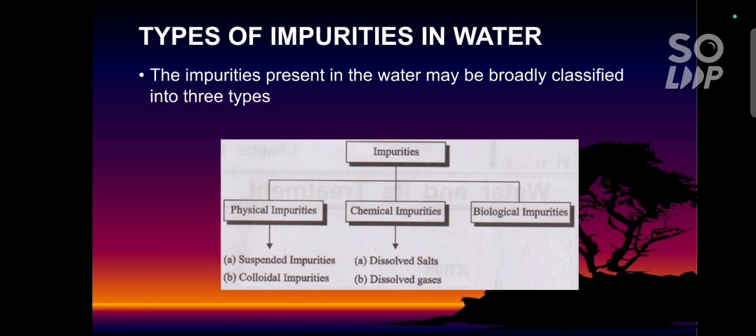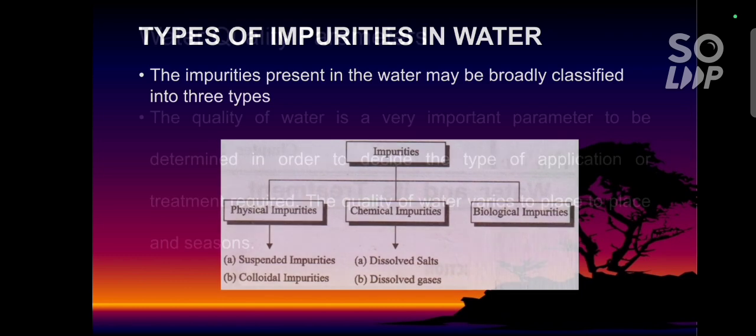Then second one is dissolved gases. Dissolved gases like oxygen, carbon dioxide, hydrogen sulfide, sulfur dioxide are dissolved in water. These are the chemical impurities. Last one is biological impurities. Biological impurities are also known as bacterial impurities, like fungus, bacteria and other microorganisms. These are causing so many diseases. These are the types of impurities in water.